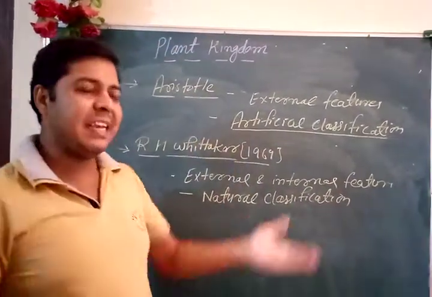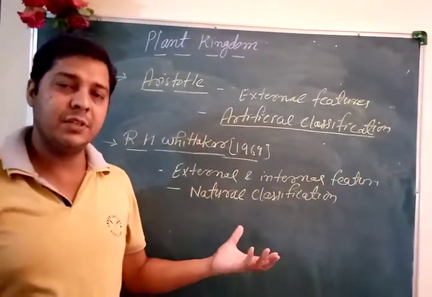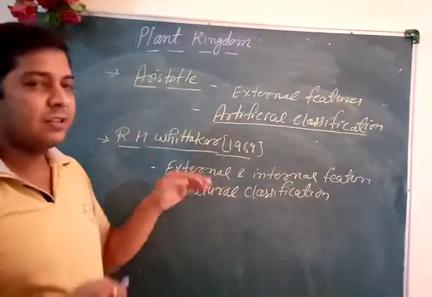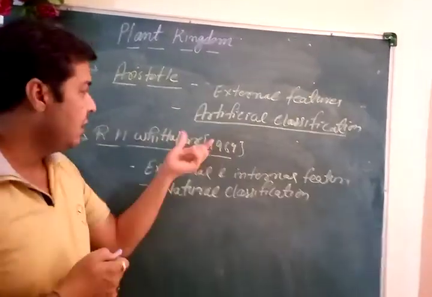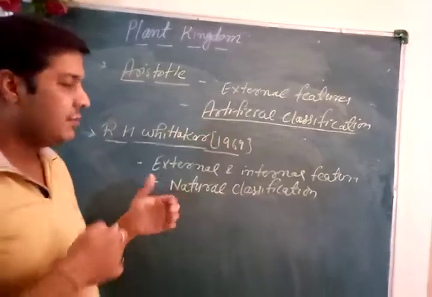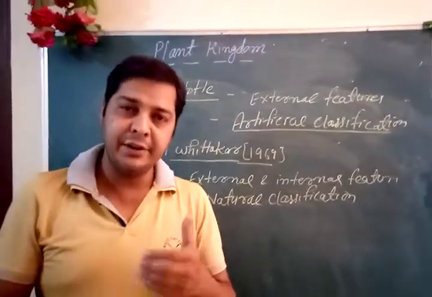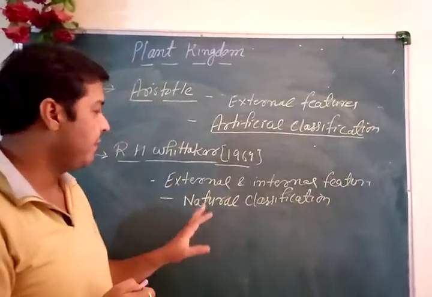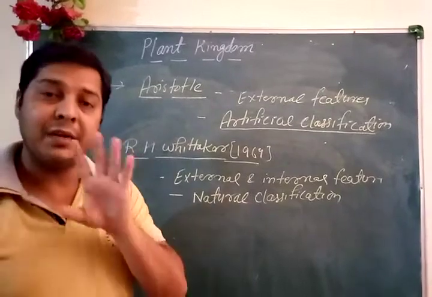So questions can be asked, what is artificial classification, what is natural classification. If the classification is based only on the external or morphological features, that is called artificial, and if the classification is done on the basis of external as well as internal features, that is called natural classification, as stated by R.H. Whittaker.